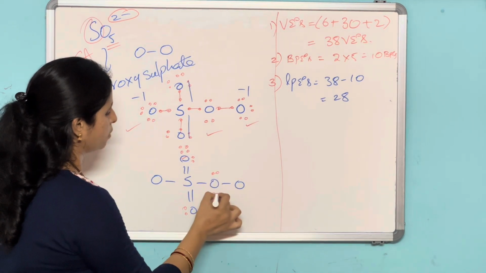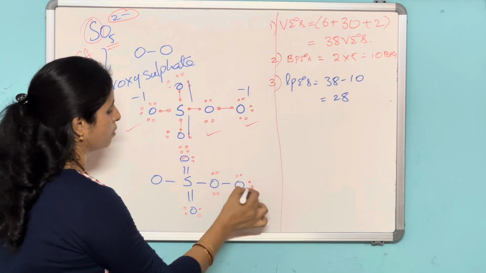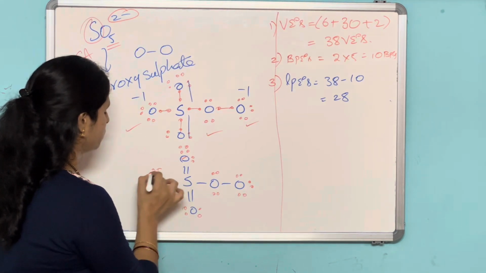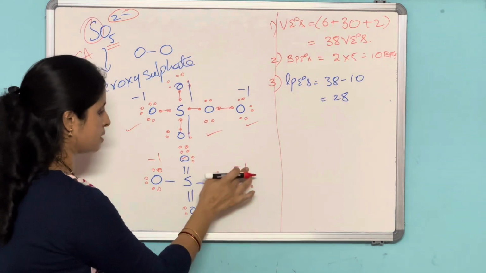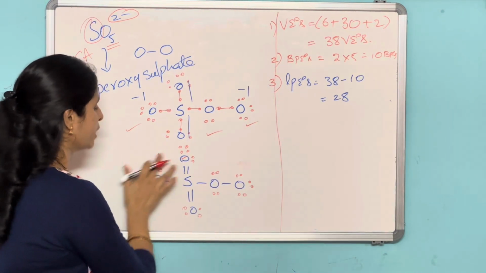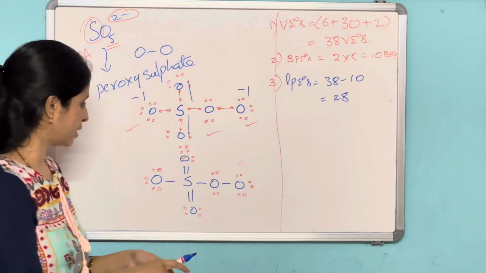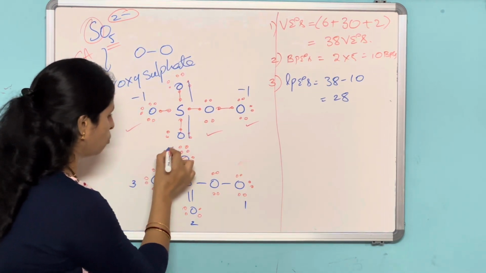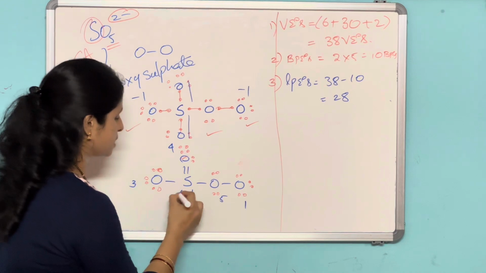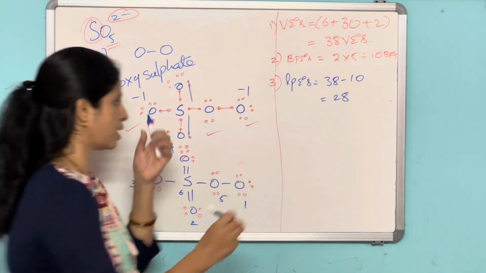Then 1, 2, 3, 4, 5, 6, and 1, 2, 3, 4, 5, 6. Minus 1, minus 1, this is my assumption. You calculate the formal charge for each one, and for sulfur also.